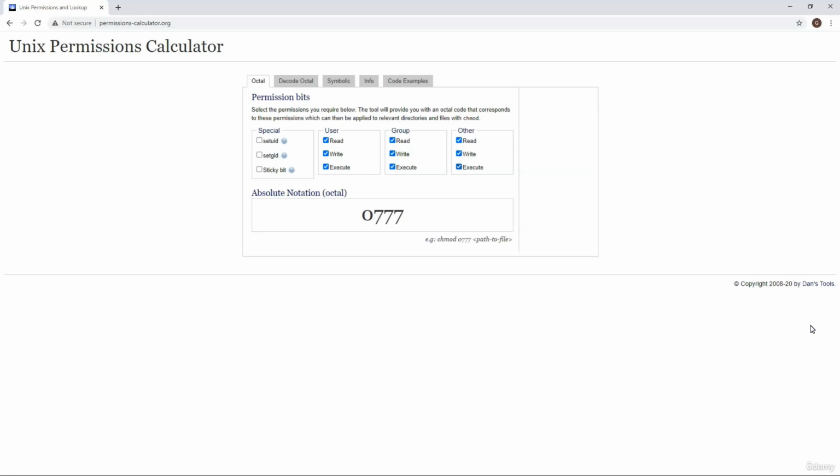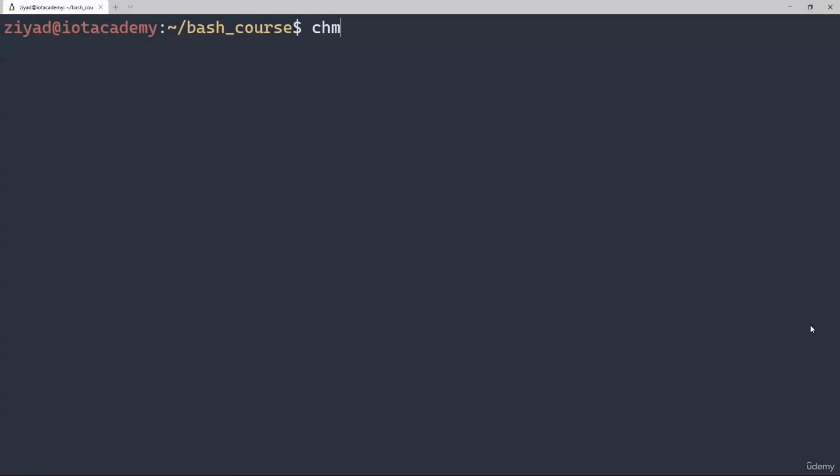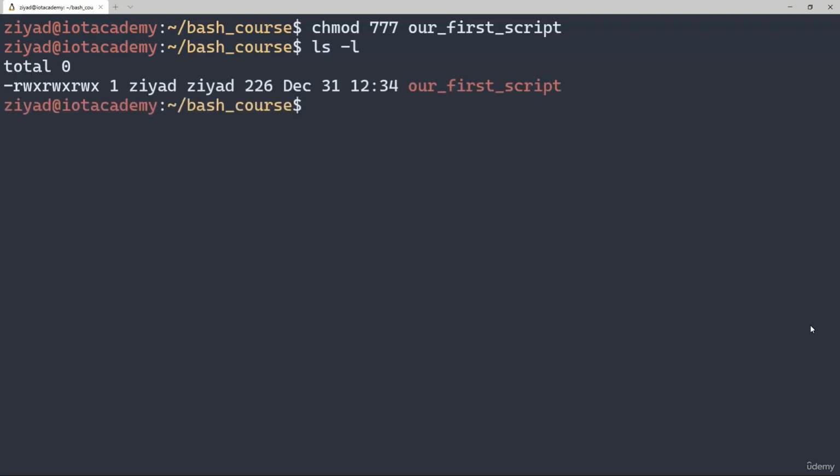The 0 at the front here is kind of like a bonus digit, so we don't generally tend to include that. You can see that that 0 is governed by what they call the special flags in the octal number. But seeing as we're not going to use any of those, and we generally don't use any of those, we tend to just read octal numbers as 3-digit numbers. So in this case, we'd read this as just 777. If we run chmod 777, our first script, and then do ls -l to see the permissions we've set, we can see that, as we'd expect, everyone now has all permissions enabled.